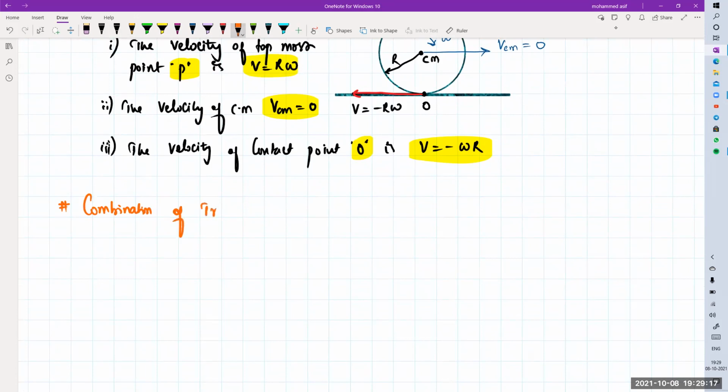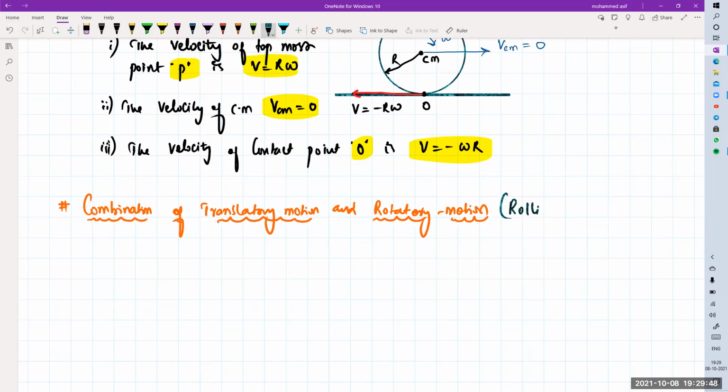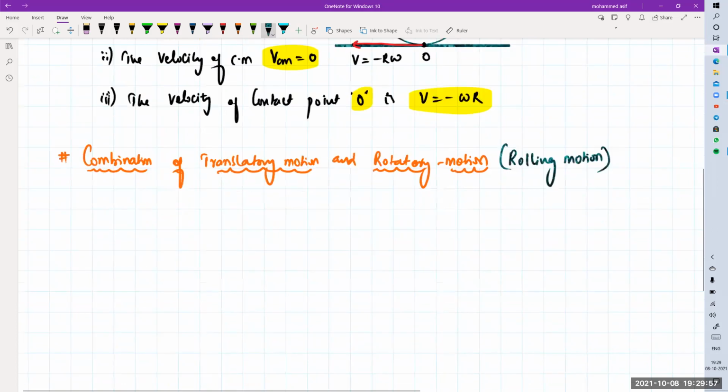So rolling is the combination of translatory motion and rotational motion. The combination of your translatory motion and rotatory motion is called what? Rolling. It is called rolling motion. Clear? Yes, sir. Now listen very carefully, in pure rolling.